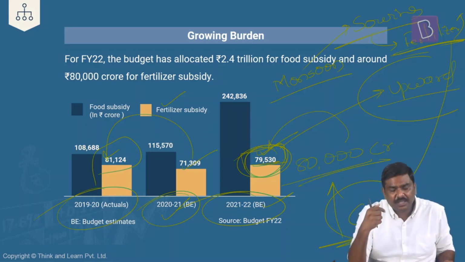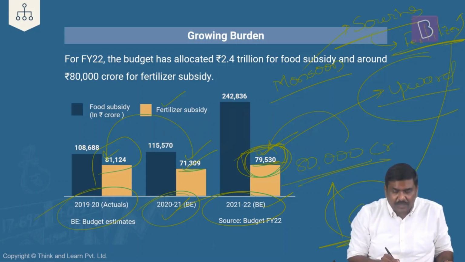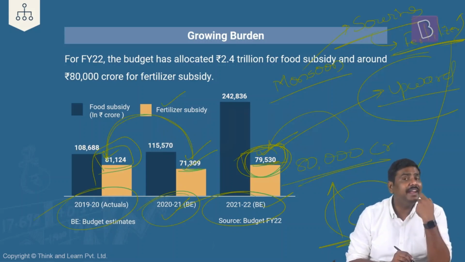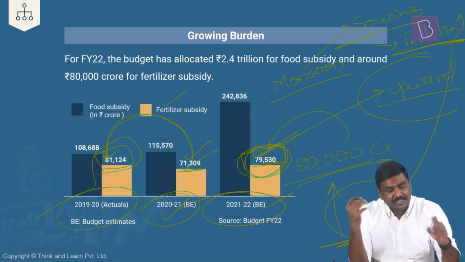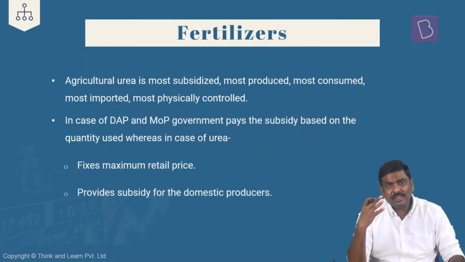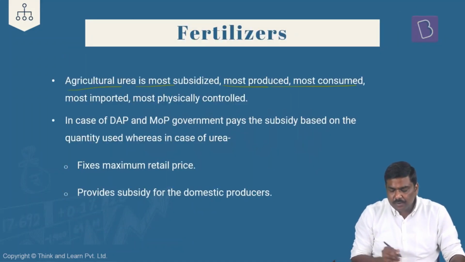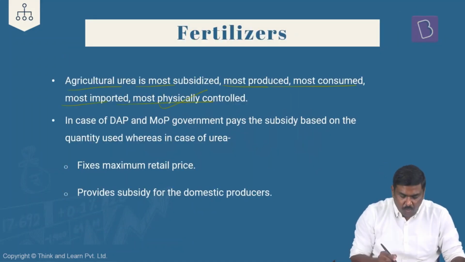For example, for the financial year 21, in the budget, government of India had allocated around 71,300 crore rupees for fertilizer subsidy. They ended up incurring a total expenditure of more than 81,000 crore rupees. So this is a negative information. Please remember this. Now, because there is a fertilizer subsidy, what are the important points here? Agriculture urea is the most subsidized, most produced, most consumed, most important, as well as the most physically controlled. What is the most physically controlled here?